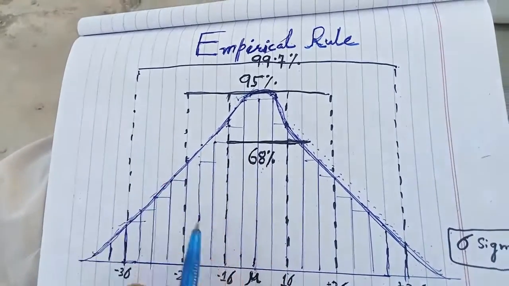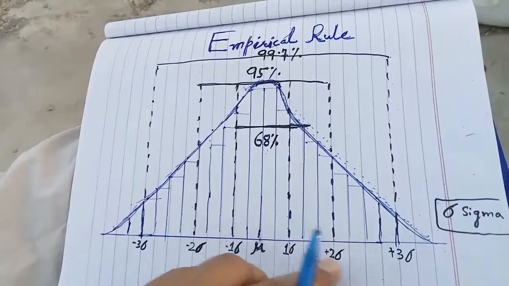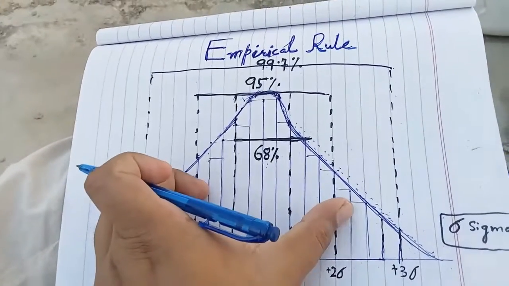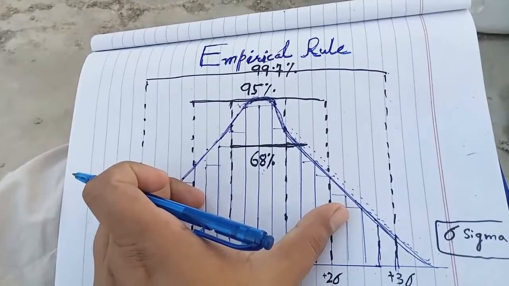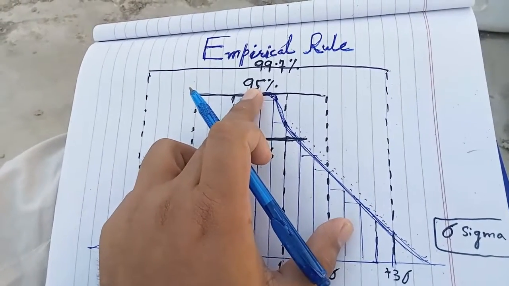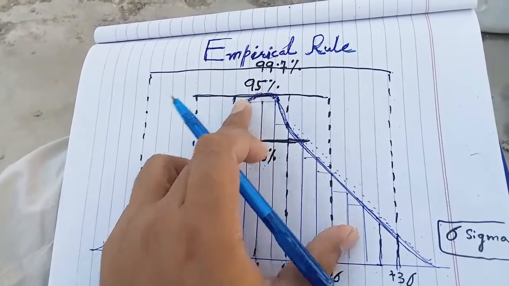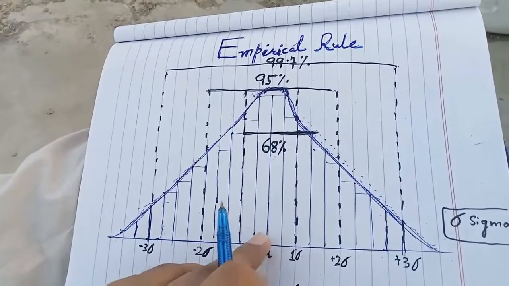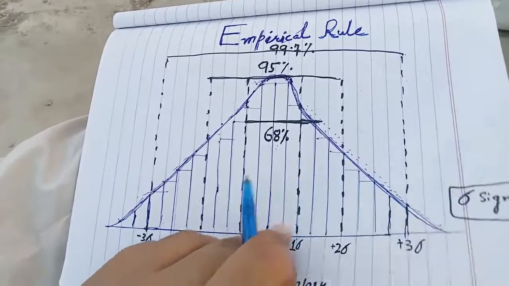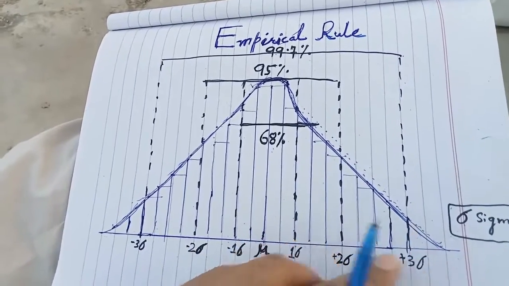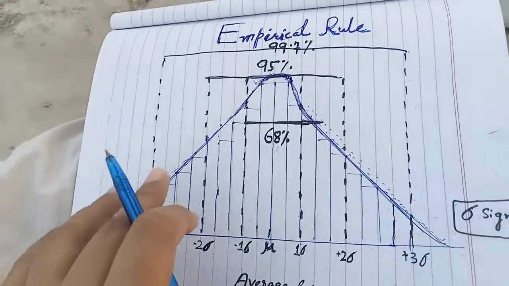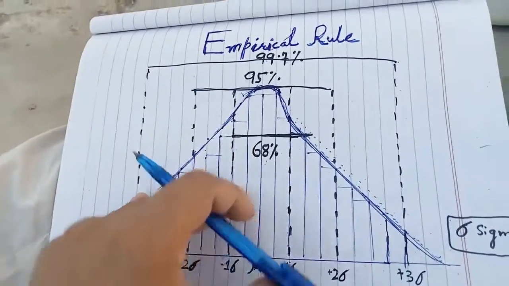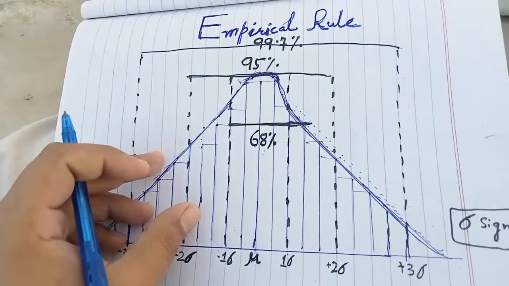If the deviation is from the mean to 2 sigma or minus 2 sigma, it represents 95% of the data set. If the deviation is from the center, mu, to 3 sigma or minus 3 sigma, the data set will represent 99.7%. This is what the empirical rule says.